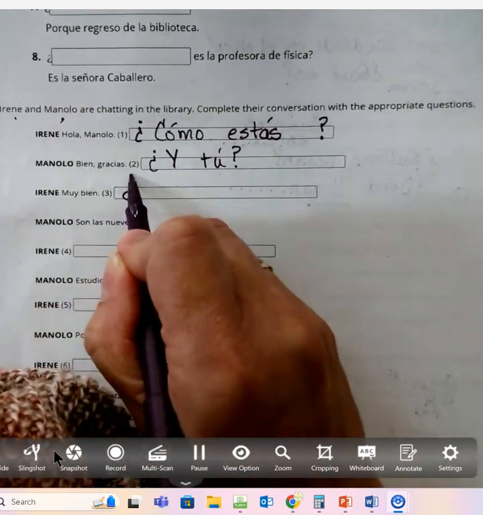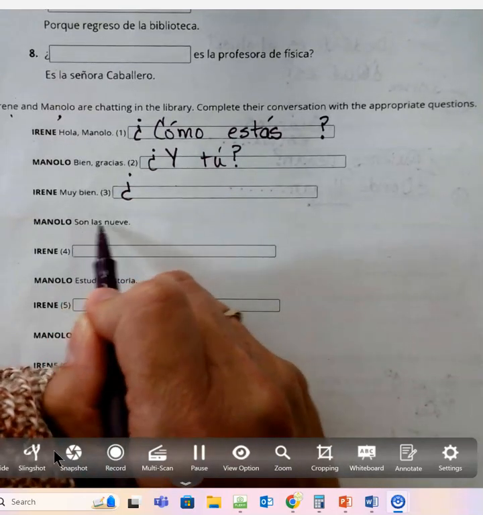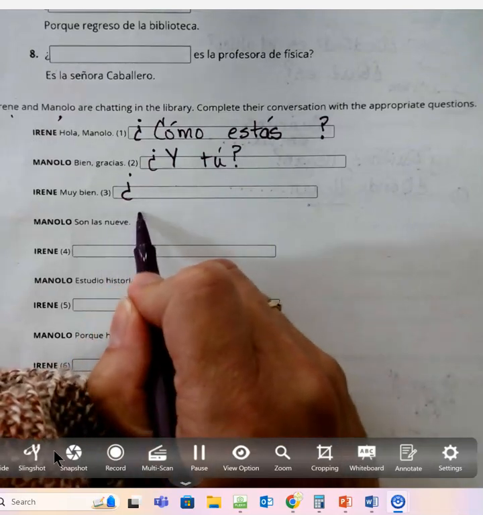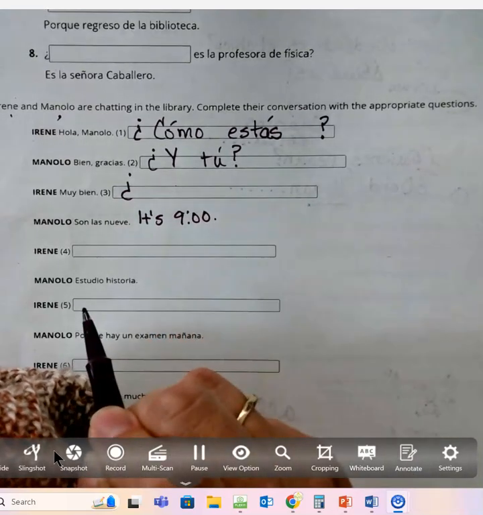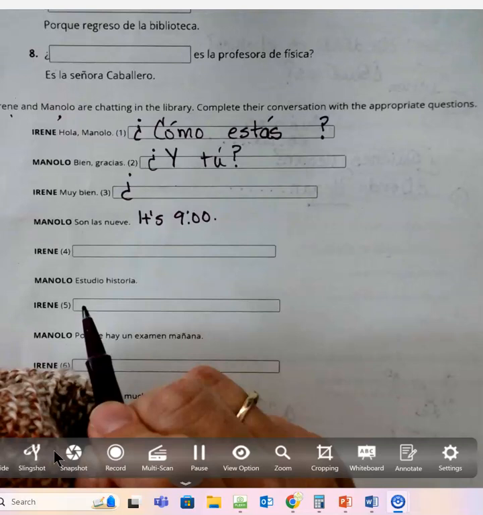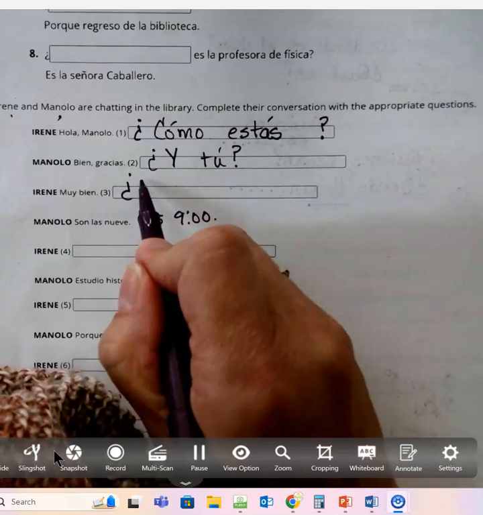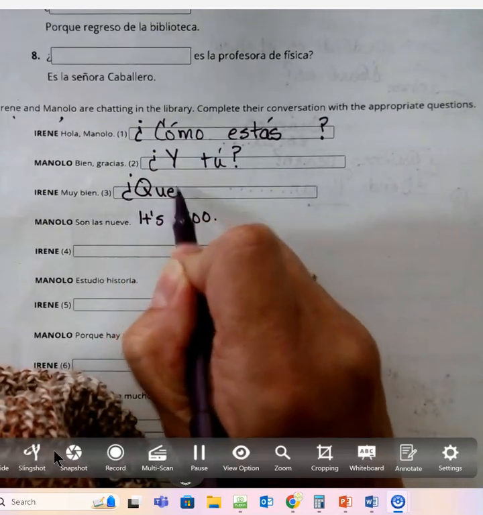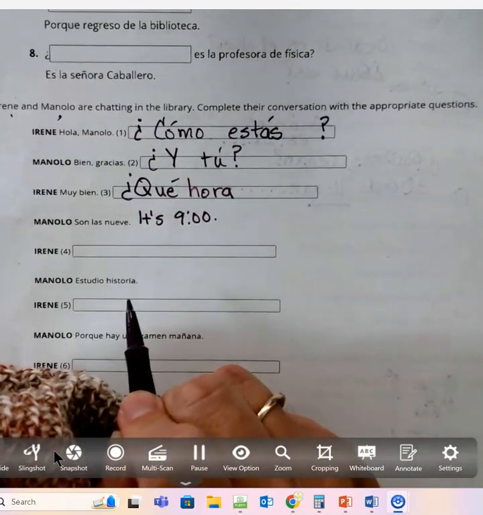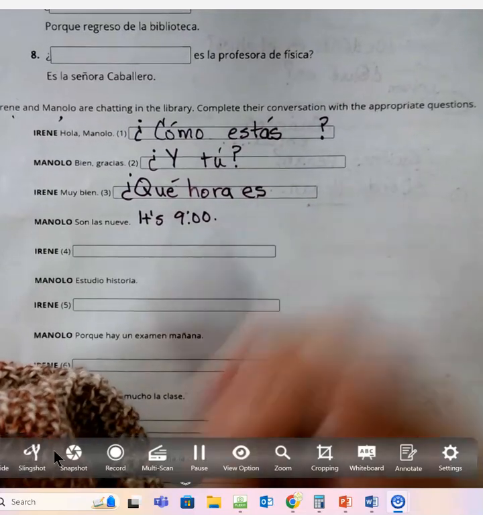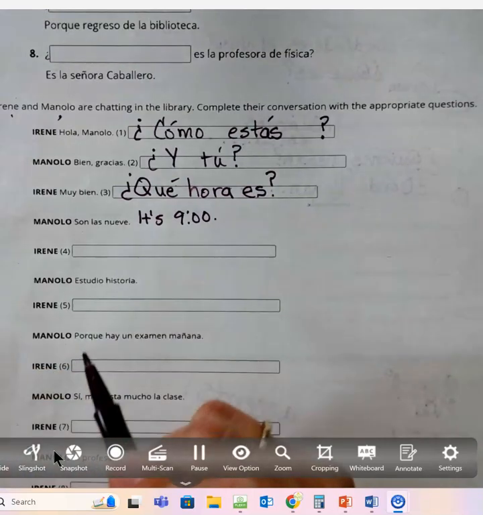Okay, new question. Son las 9. What is our answer here? Son las 9. Yeah, we're telling time. We're saying it's 9. So what question would we have asked to get the answer? It's 9. What time is it? Okay, so we're writing a question with a question word, so we want to start with what. That's ¿qué? Time is hora. Do you remember this question now? ¿Qué hora es? What time is it? Okay, so you are going to finish the rest of these.